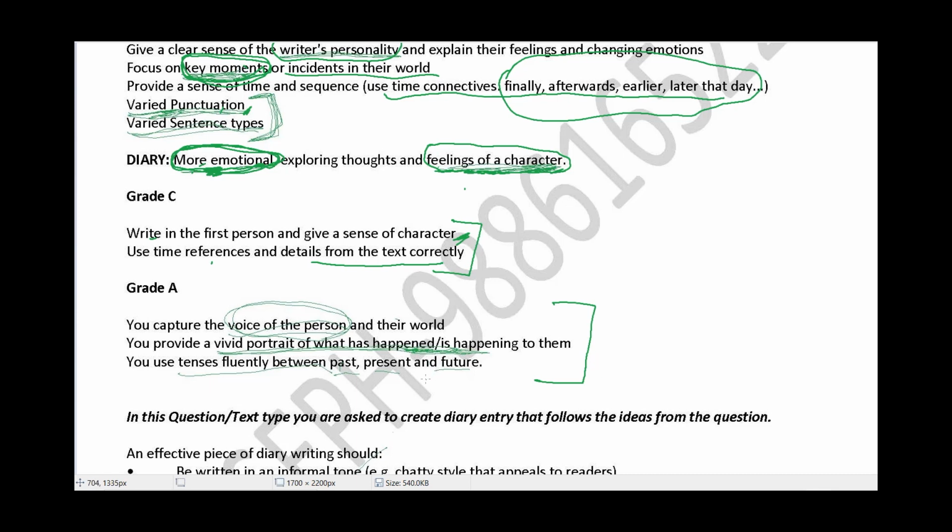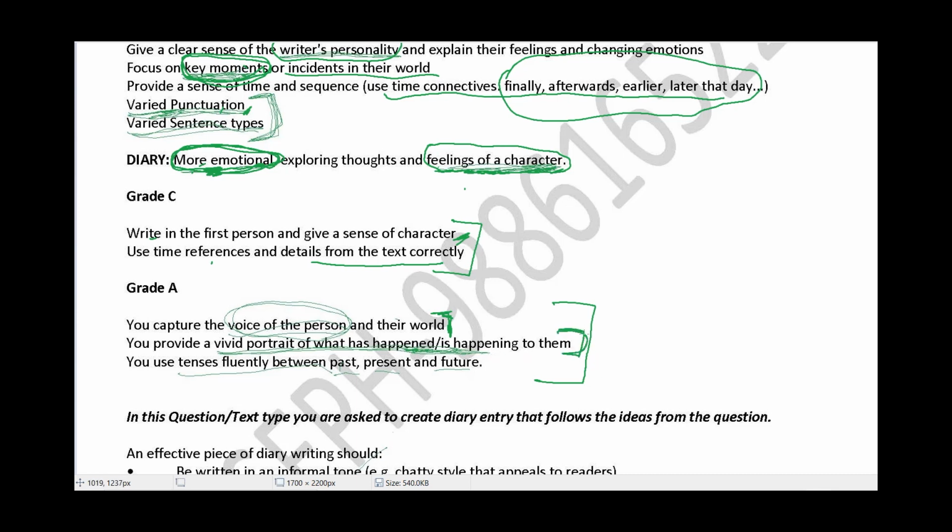So you need to capture the voice of the person in their world. Make sure that you have captured the voice absolutely correctly and in the context of the passage. Once you've done this bit, you are more likely to get A's and A stars. Moving forward, you need to make sure that it is a vivid portrayal of what has happened and what is happening to them.